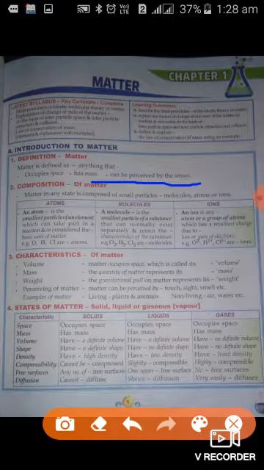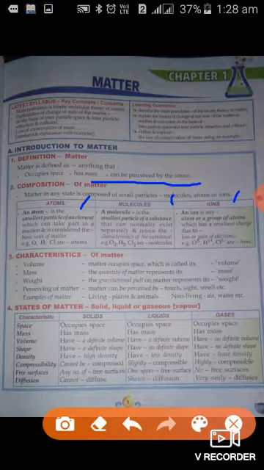Composition of matter. Matter consists of small particles, and these particles may be atom, may be molecule, may be ion. Atom is the smallest particle of an element which can take part in reaction and is considered as a basic unit of matter. Some examples of atoms are oxygen O, hydrogen H, chlorine Cl.